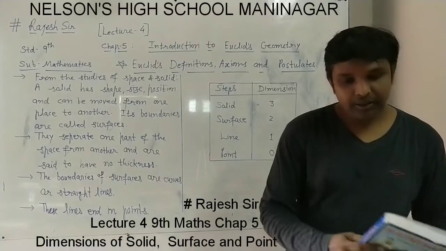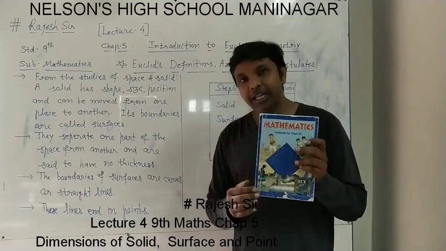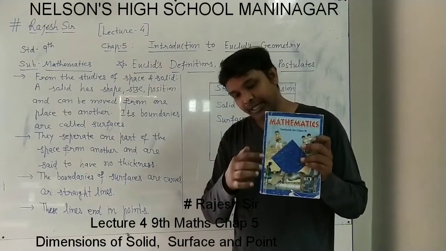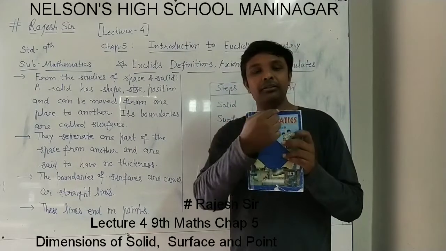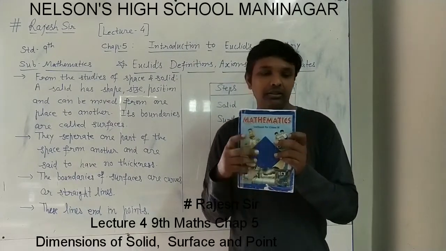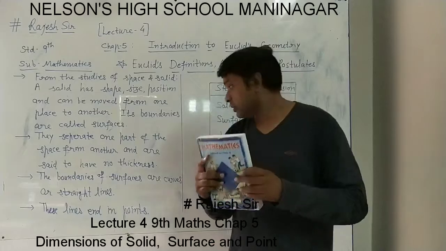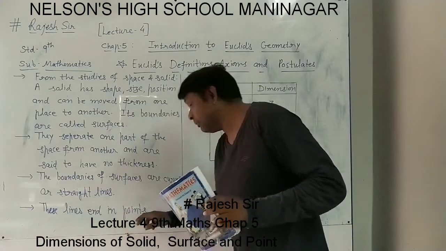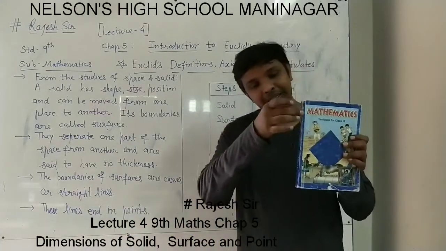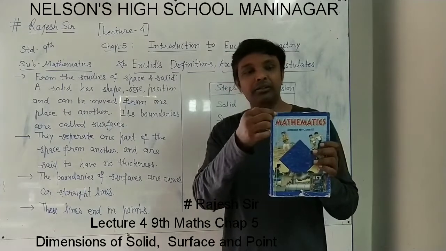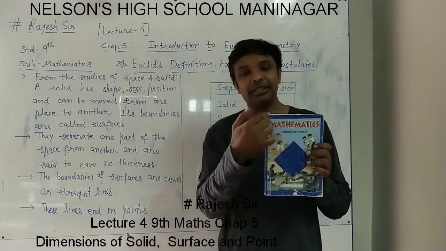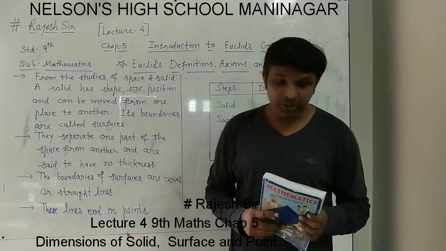Now where do these lines end? This boundary ends here and here. This line ends here and here. So these lines end in points. If we consider this line only, it ends at this point on this side and at this point on the other.